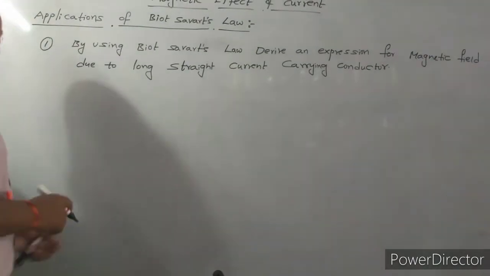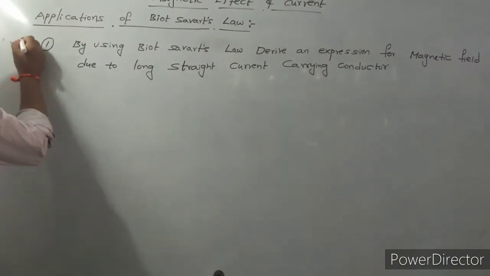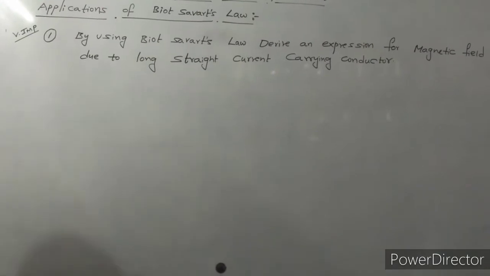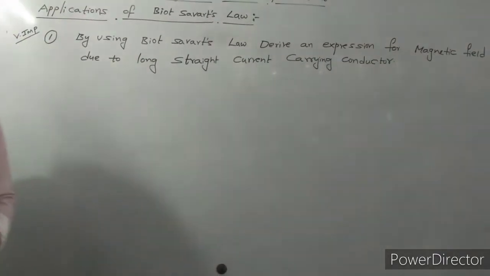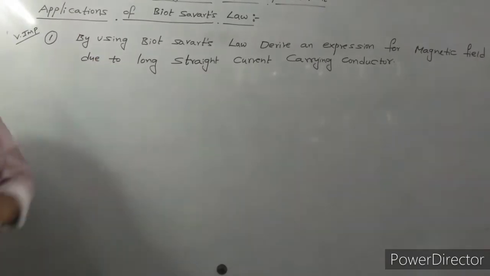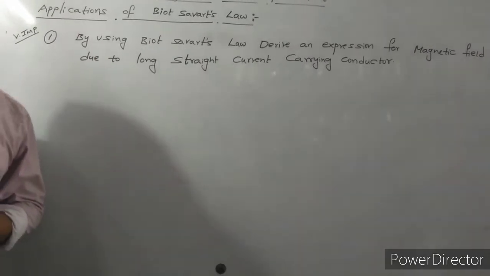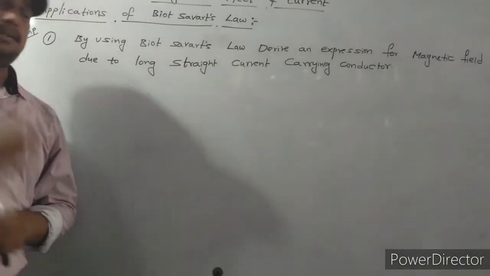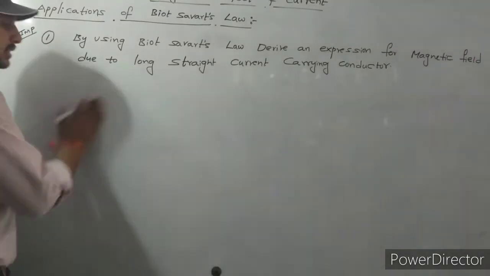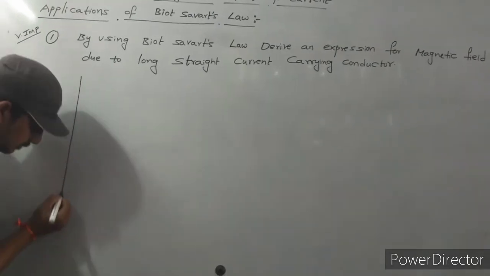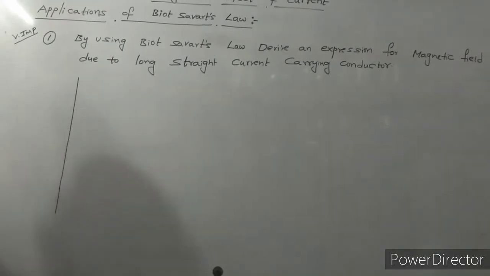Dear student, this application is very important for the board as well as the NEET point of view. So now observe carefully. By using Biot-Savart's law, how can I derive an expression for magnetic field due to a long straight current carrying conductor? Right. So let us consider a long straight wire.